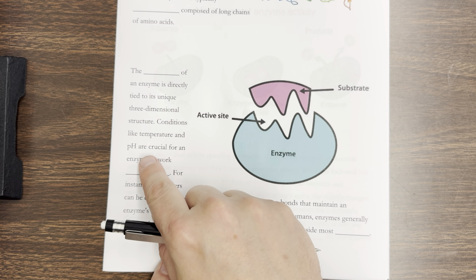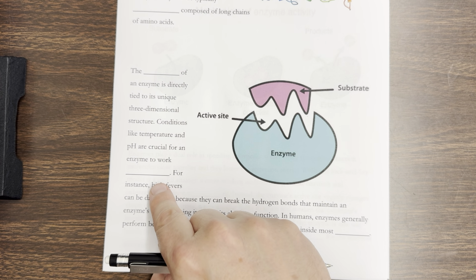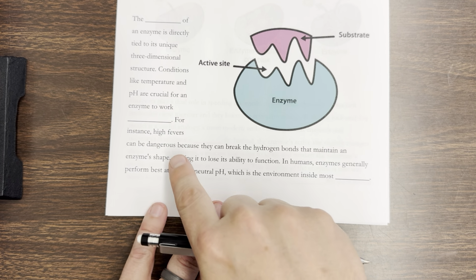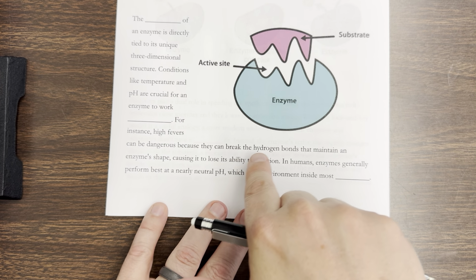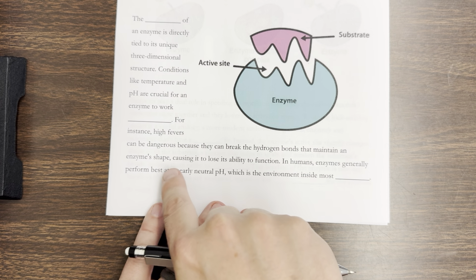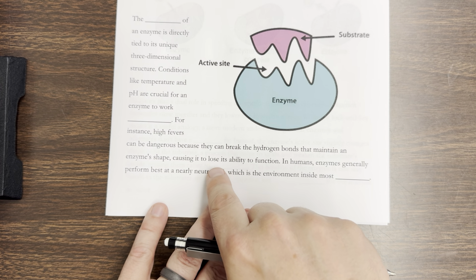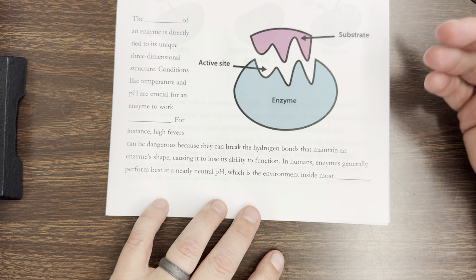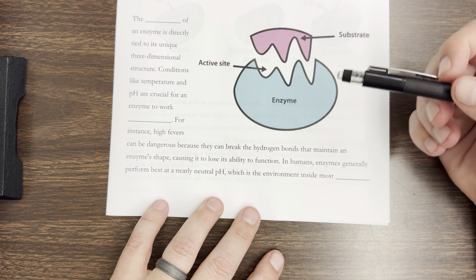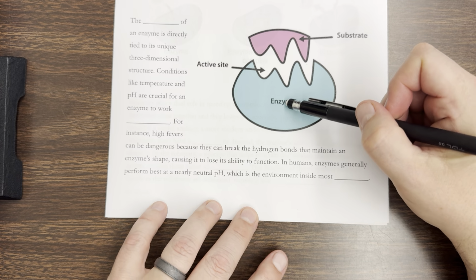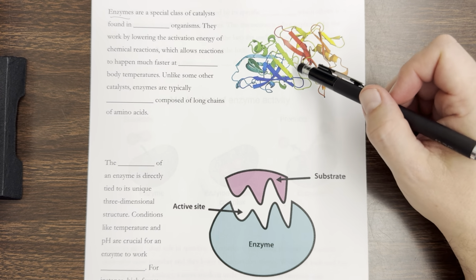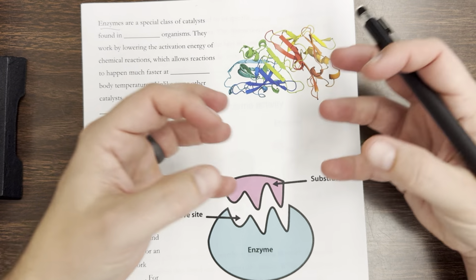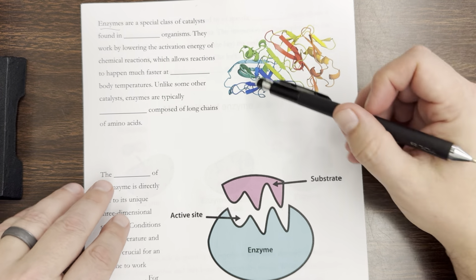Conditions like temperature and pH are crucial for an enzyme to work correctly. For instance, high fevers can be dangerous because they can break the hydrogen bonds that maintain an enzyme's shape, causing it to lose its ability to function. So you can imagine as your temperature goes up because of a fever, if it gets too high, these enzymes start to unfold, they start to separate, they start to come apart, and they can't do their job.